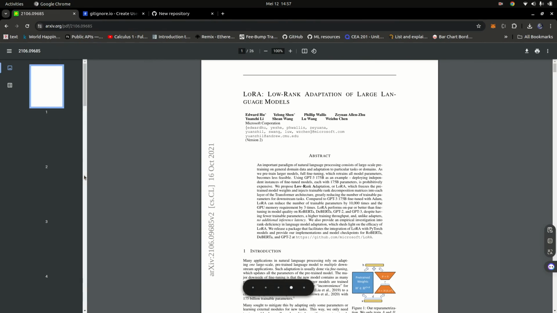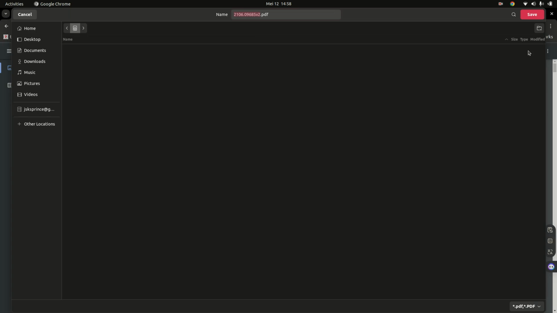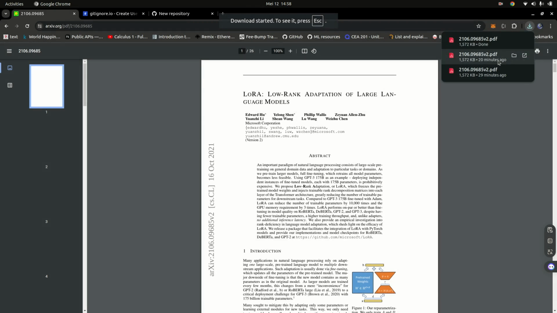So once we have that running, we need to go ahead and download the dataset that we'll be working with, or basically the PDF file that we'll be chatting with. In this case, I'm going to be using the LoRA paper. The LoRA paper is just a paper on how to fine-tune LLMs. So I'm going to download this LoRA paper. Go ahead and click on save, and that should download it right there.